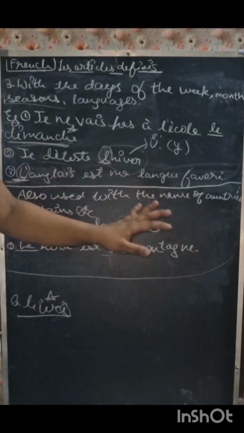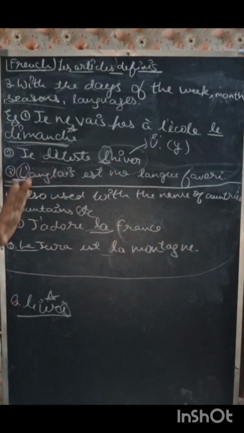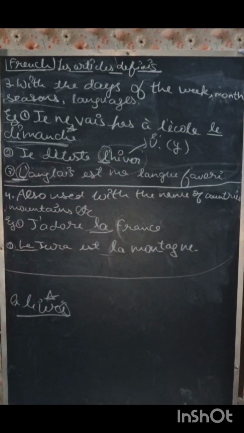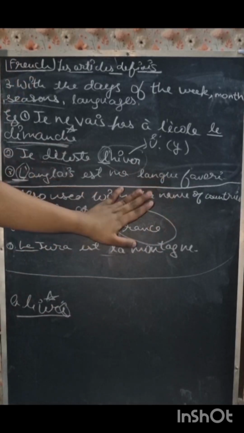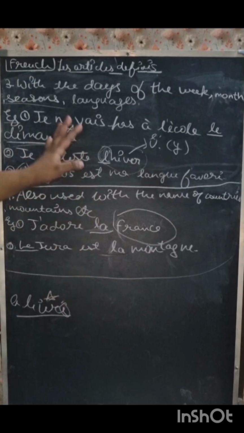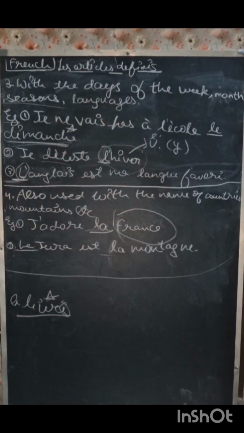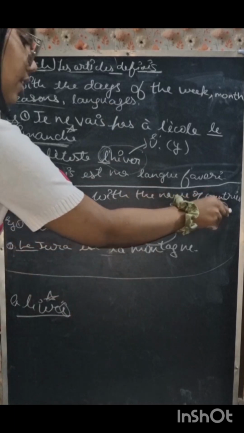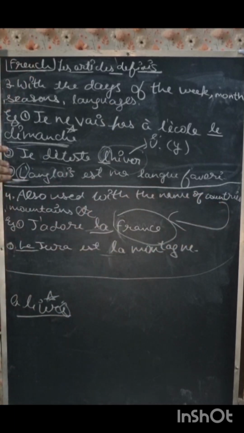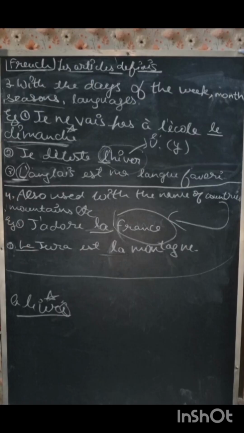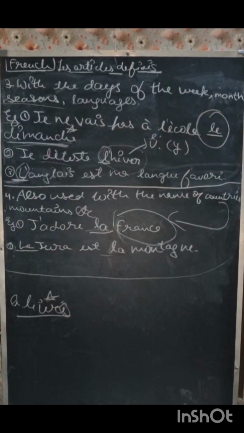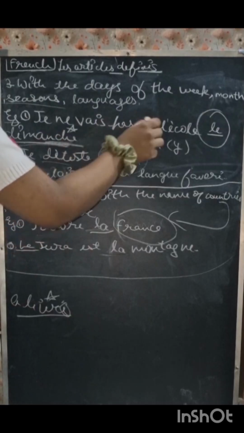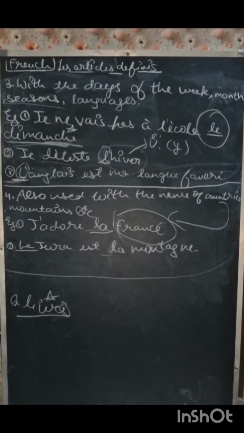I love the France. So first of all, see, it is talking about something specific, so it is fulfilling the first criteria. It's talking about something specific, which we studied in the first condition. And secondly, it is a country, so it is fulfilling the fourth condition also. But here also it is the same case, like in l'anglais, where it was ending with the, but still we used the.